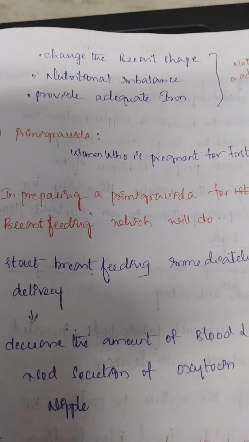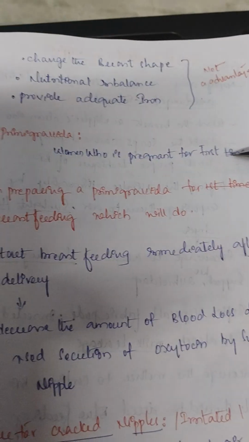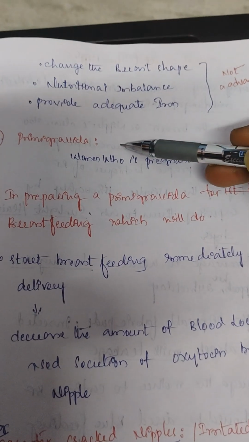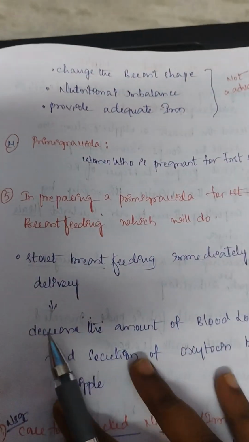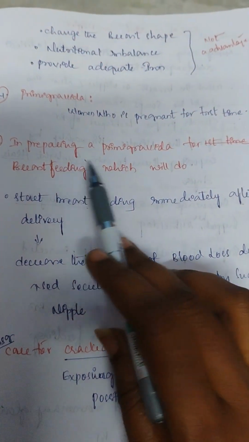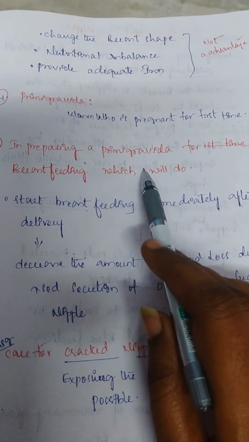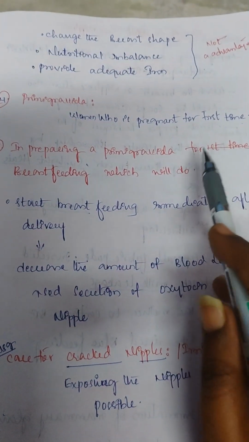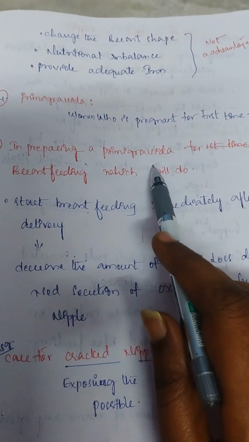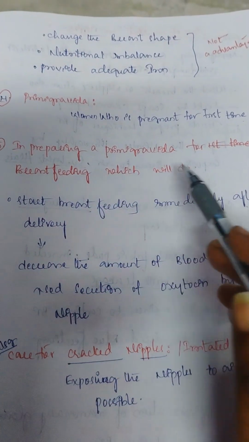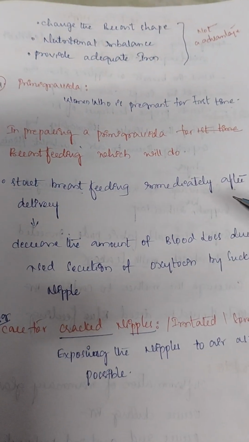who is a primigravida? The woman who is pregnant for the first time is called a primigravida. Okay, the next question: in preparing a primigravida for breastfeeding, as a nurse, what will you do?